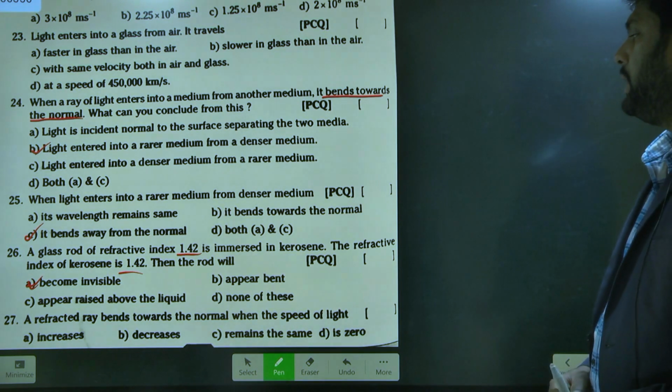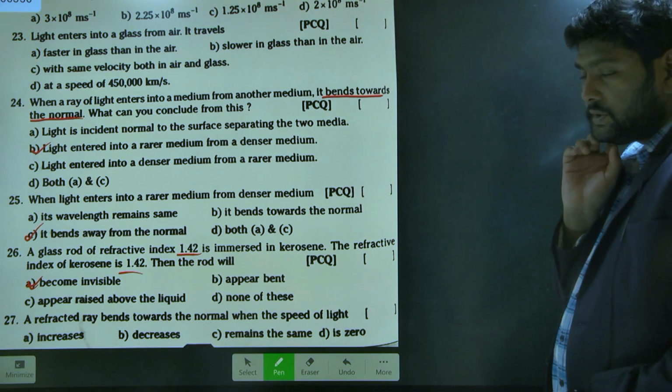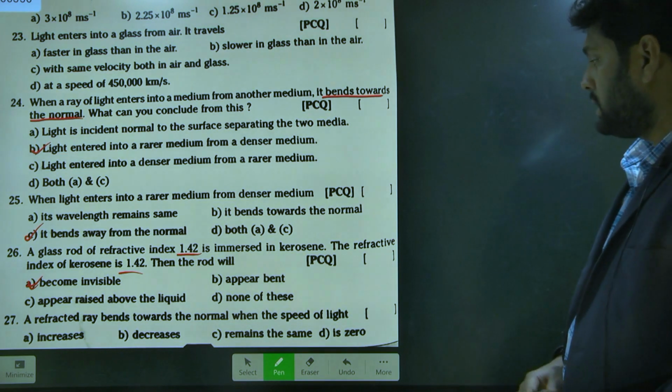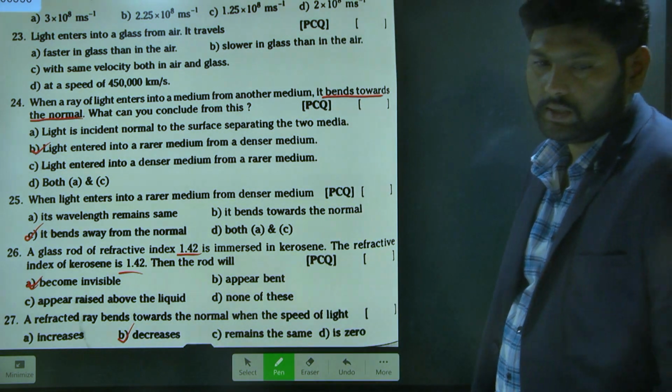A refracted ray bends towards the normal when the speed of the light ray decreases or increases? Decrease. So this is the answer.